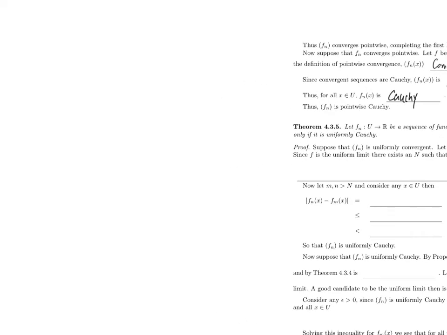Welcome back, students. So the purpose of this lecture is to prove one and only one theorem. Theorem 4.3.5. Let f_n from U to R be a sequence of functions. Then the sequence of functions f_n is uniformly convergent if and only if it is uniformly Cauchy. And maybe before we go through the proof, let's describe its use.